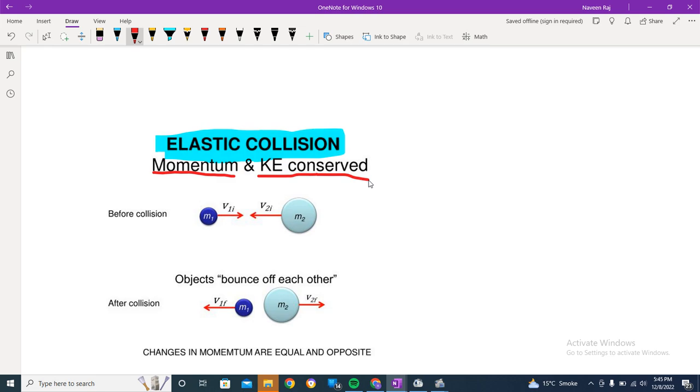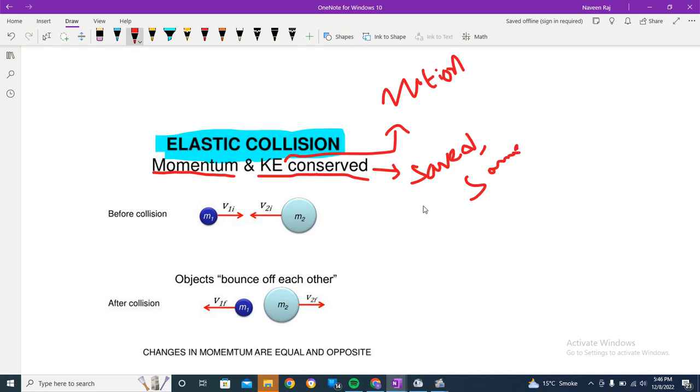What does that mean? Now this means that kinetic energy is representing over here the motion of the body, right? This is the motion of the body, kinetic energy in this case. This is not about the heat and all the stuff in this case. This is about the motion of the body, right? So conserved means, you can say, saved, protected, or the same. It remains the same. It is protected, and the result is still the same. Same same is the best word for it according to me.